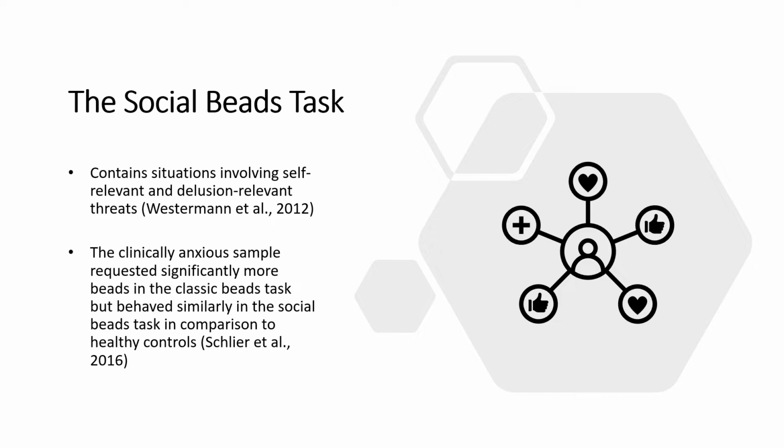The social beads task that contains self-relevant and delusion-relevant social threats was used. Examples of social scenarios in this task include making a decision on which waitress has made a critical comment about you, or which group is bored with your talk, based on a series of socially salient information. The researchers found that the clinically anxious sample requested significantly more beads in the classic beads task, but behaved similarly in the social beads task in comparison to healthy controls.